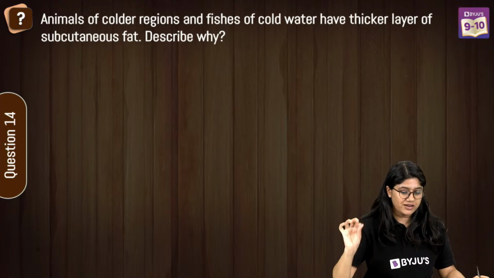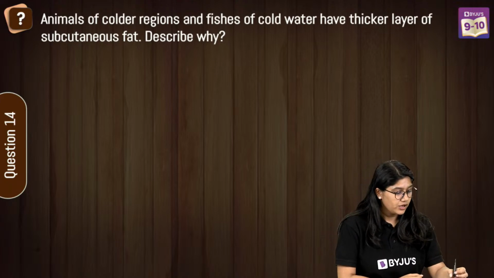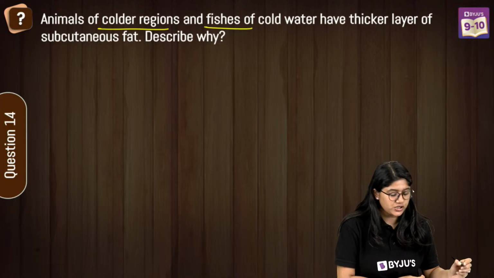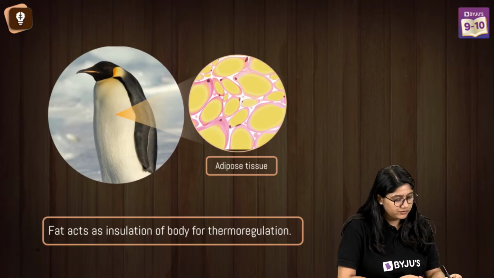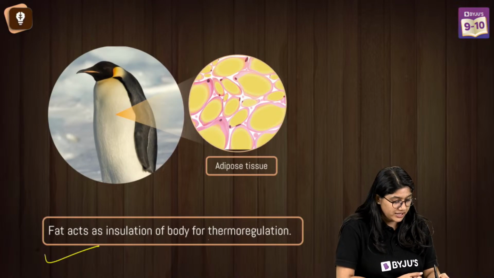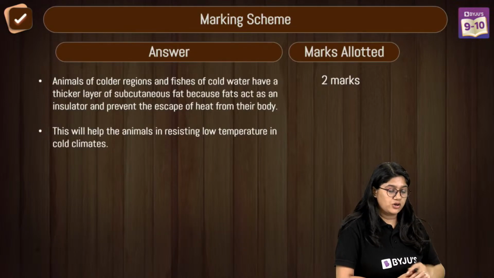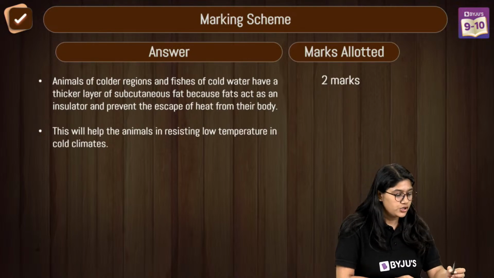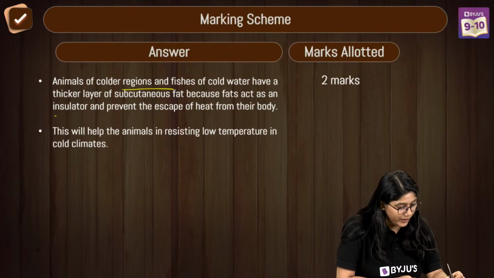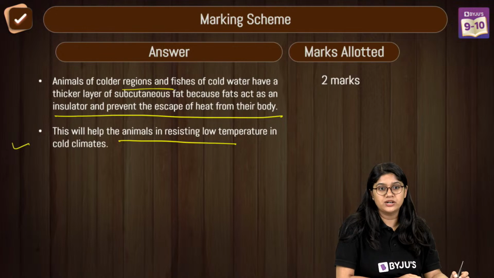Question 14, everyone. This I'm sure all of you know already. Animals of the colder region and fishes of cold water have a thick layer of fat. Describe why. We know that fat acts as insulation and helps in thermal regulation, basically maintaining the body temperature. So we can mention the adipose tissue here. The fat acts as an insulator and prevents the escape of heat from the body, and it keeps the animal warm in low temperature.